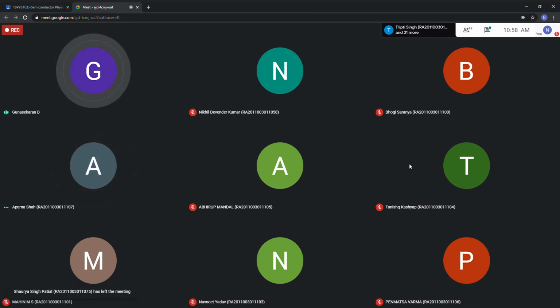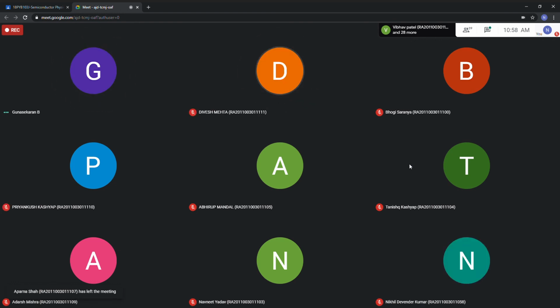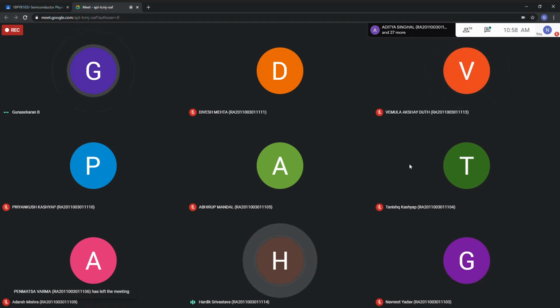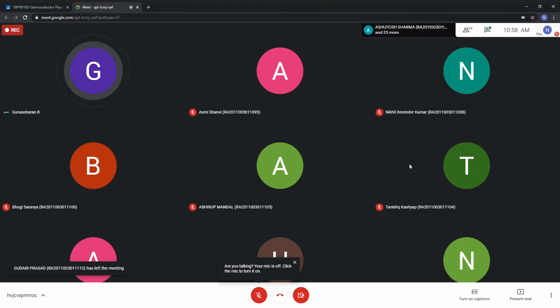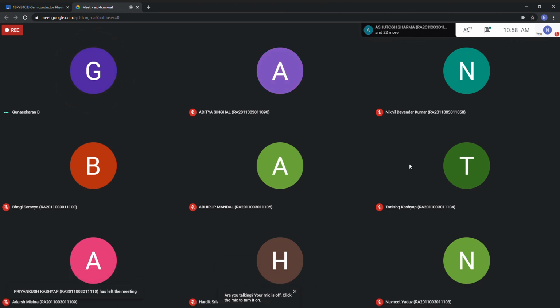I think 108 is not there, long absent. 109, Present, sir. 110, Present, sir. 111, Present. 112, Present, sir. 113, Present, sir. 114, Yes, sir. 115, Present, sir. 116, Krishnan Chaturvedi, 116.